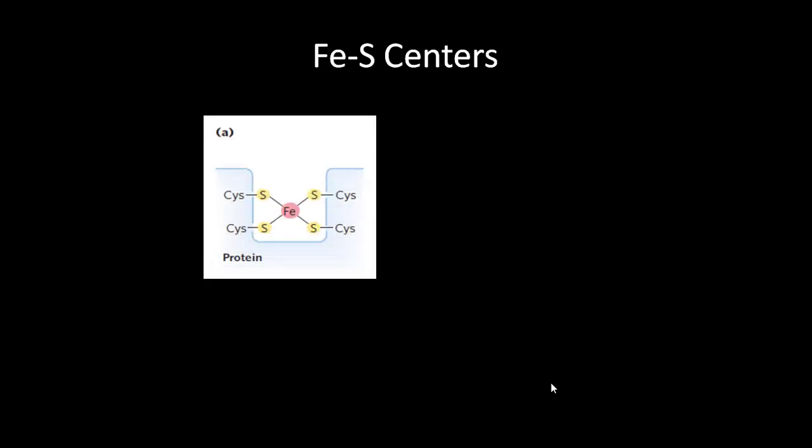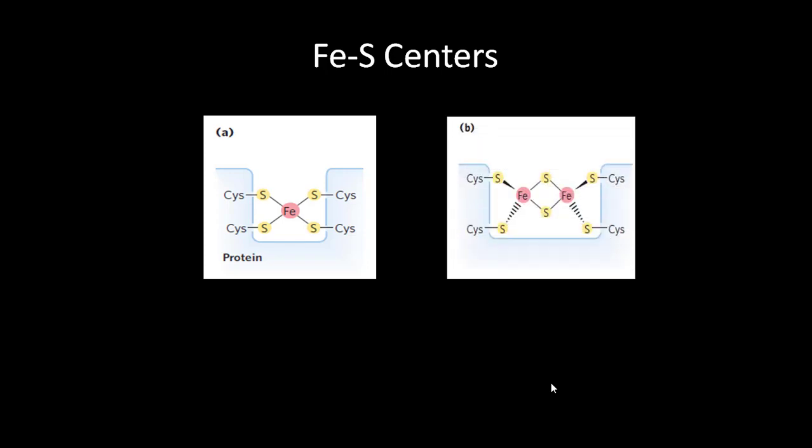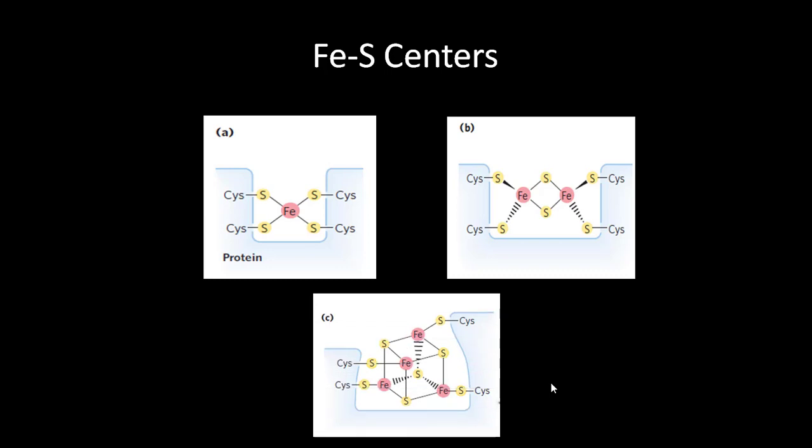I'll show you the iron sulfur centers. It can be either 1 iron, 2 iron or 4 iron sulfur complexes. So you can see 1 iron sulfur, 2 iron sulfur and 4 iron sulfur. So this is all about iron sulfur centers.